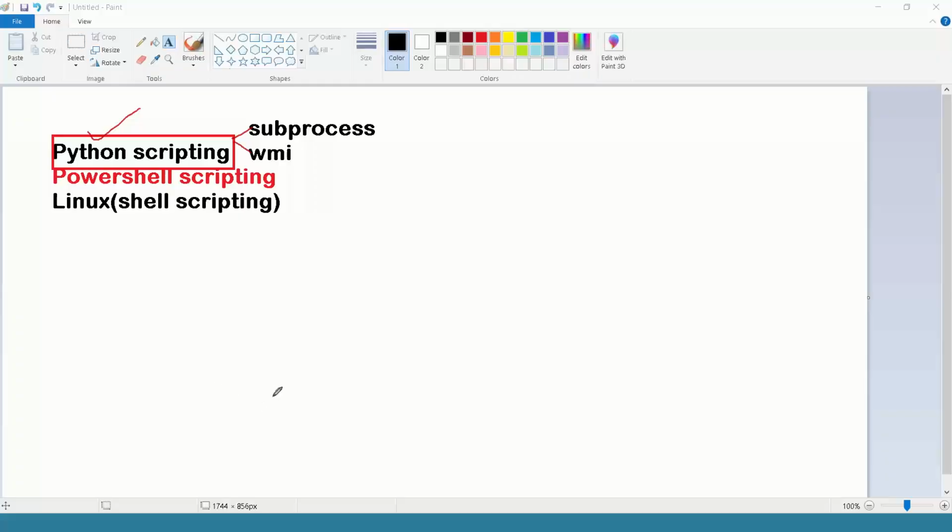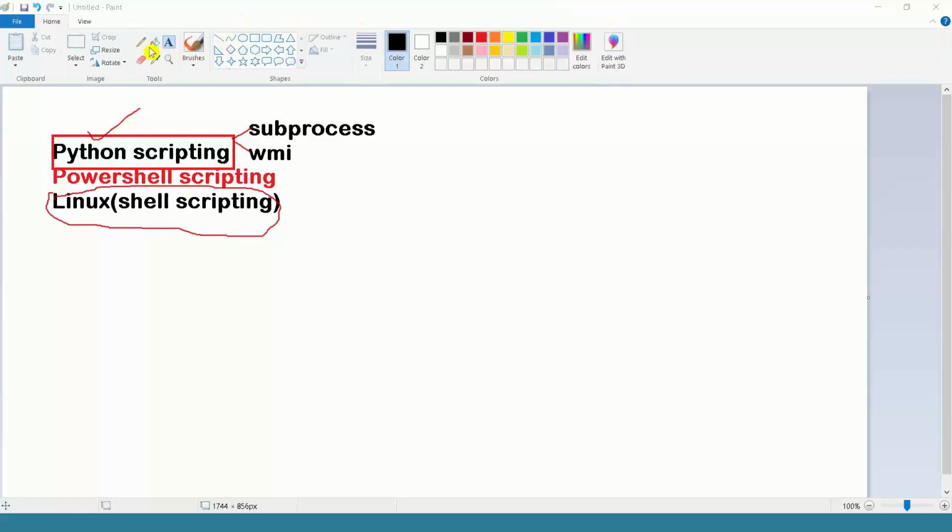That is the target. But if you take Linux shell scripting, it is purely related only to the Linux platforms. Only on Linux. That's all. There is no other option. Only on the Linux platforms.